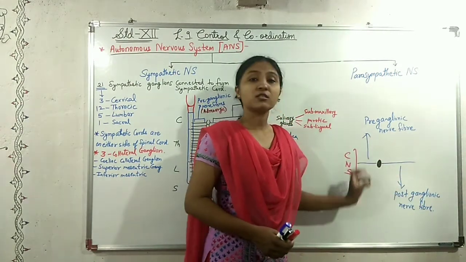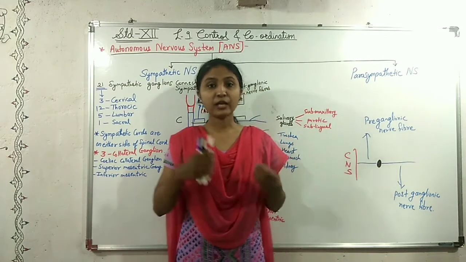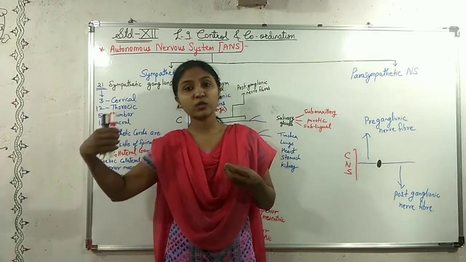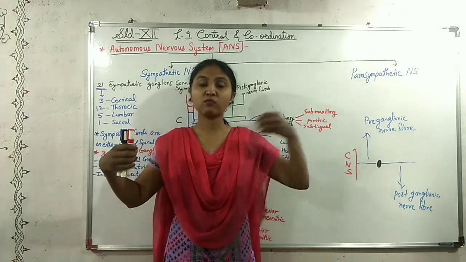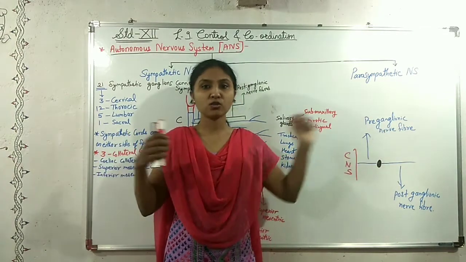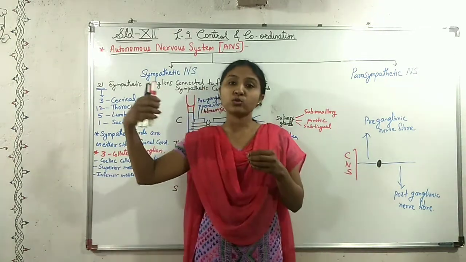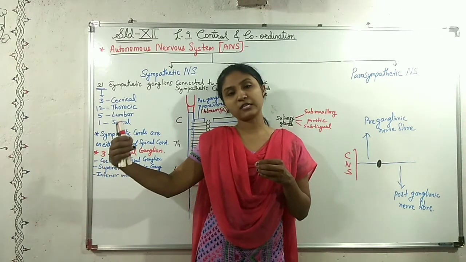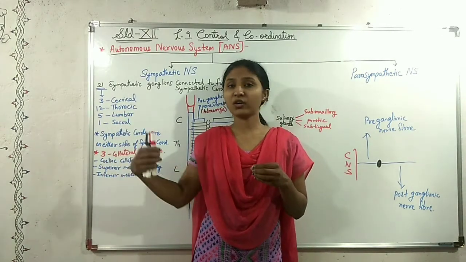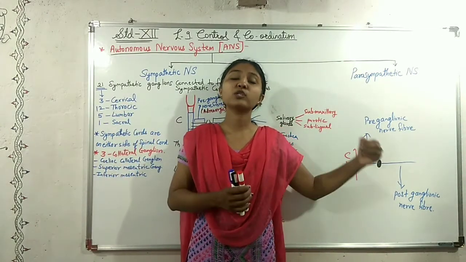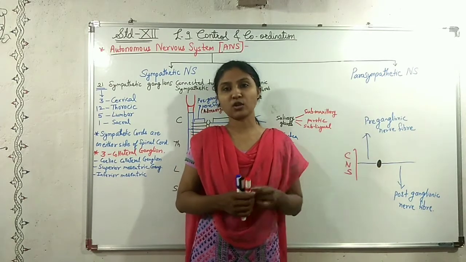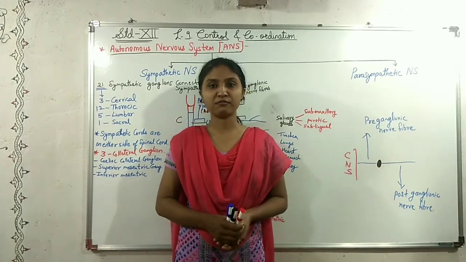This is the system overall: it has a ganglion and two nerve fibers, one which goes to the central nervous system, called preganglionic, and one which goes to the organs of the body, called postganglionic.